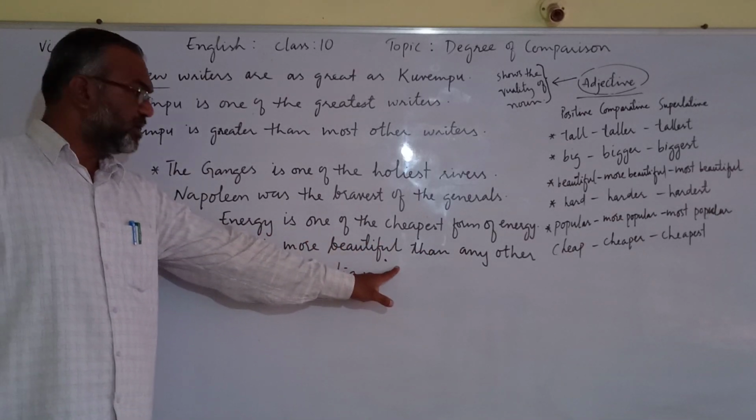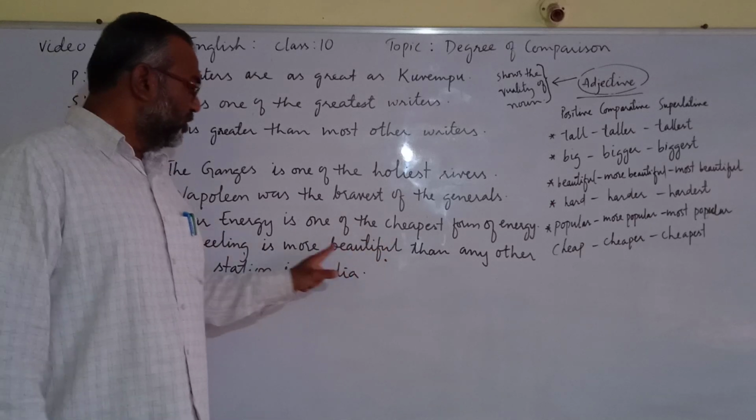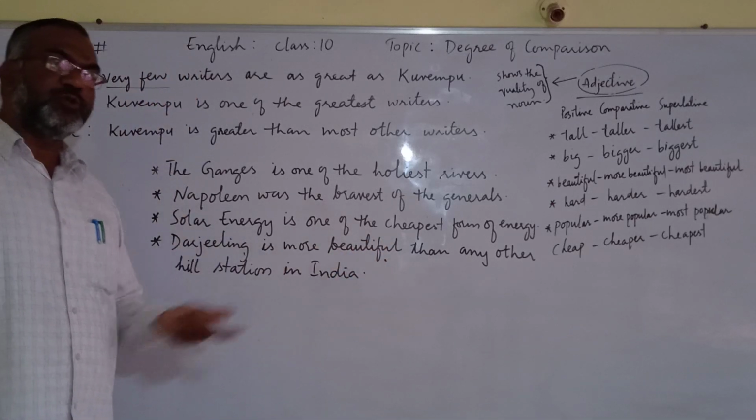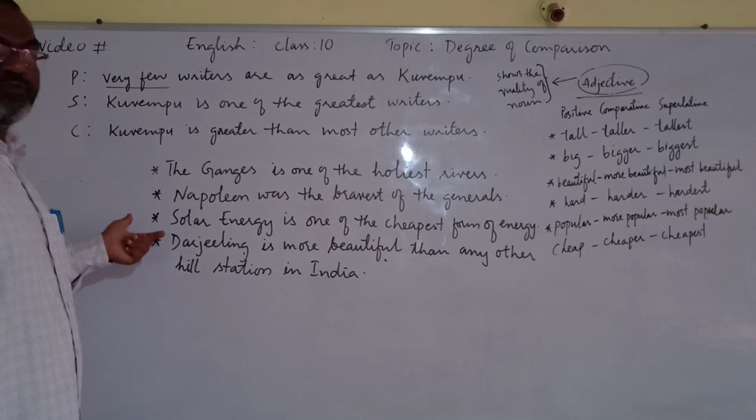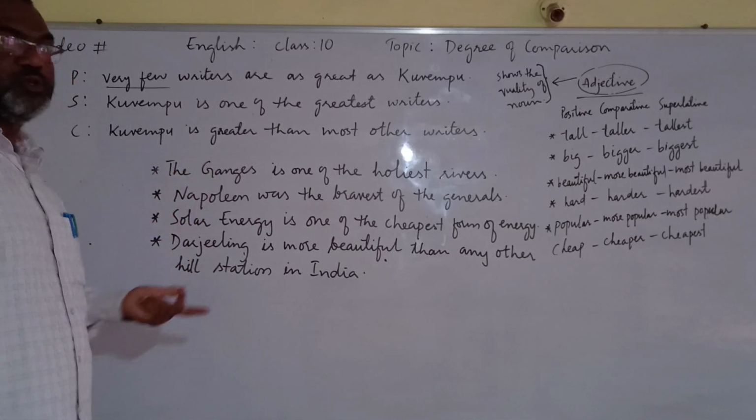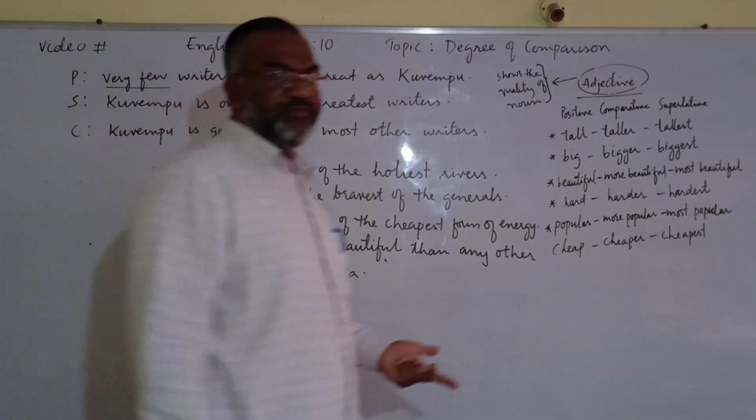Comparative degree is given here. More beautiful, this is comparative. You have to change into superlative and positive. If superlative is given, you have to change it to positive and comparative.